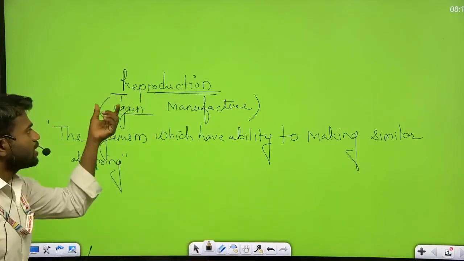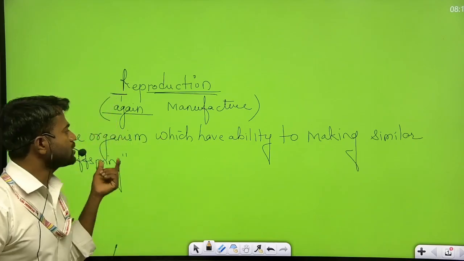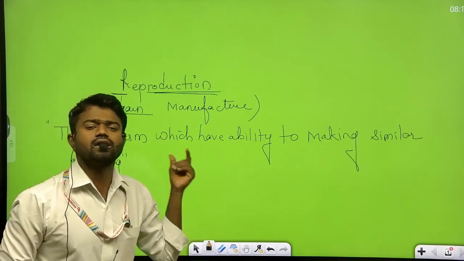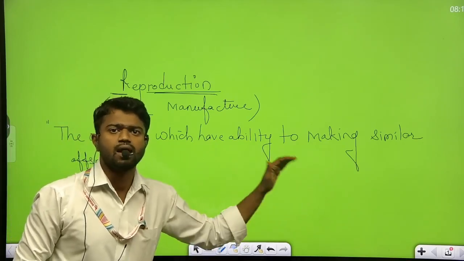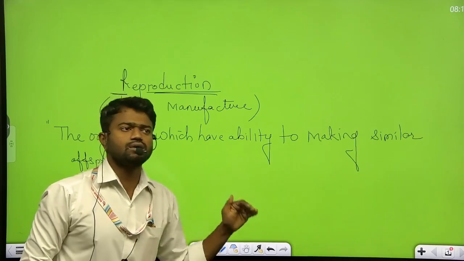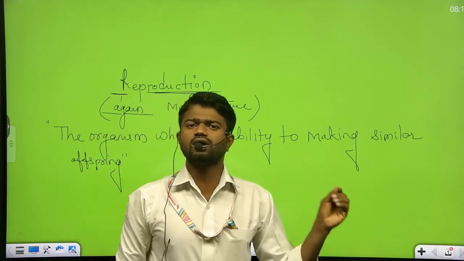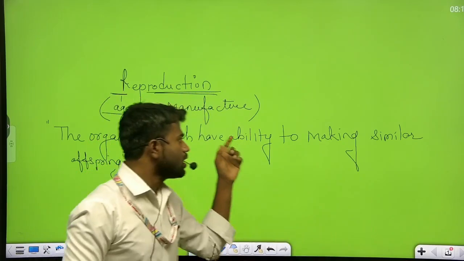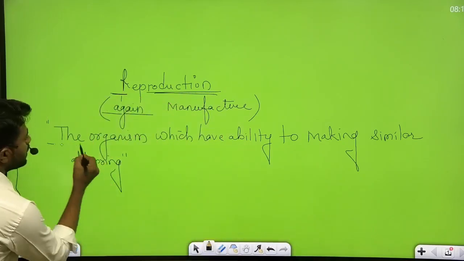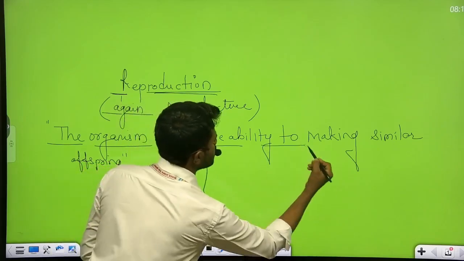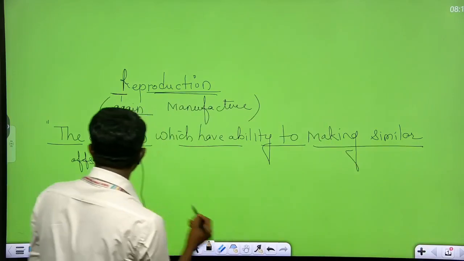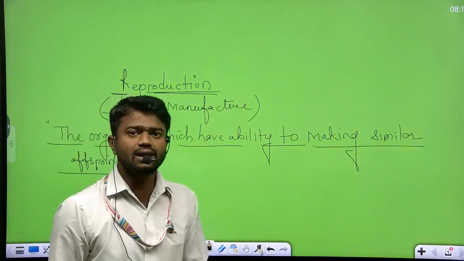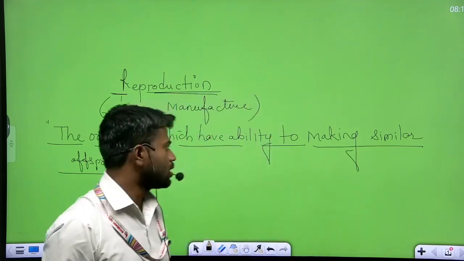So reproduction process requires cells, and the reproduction process depends upon the living organism, because cell division takes place only in the reproduction process. तो यहाँ पर reproduction, the organism which have ability to make similar themselves, ऐसे organism जिसमें एक नए offspring तैयार करने की जो ability होती है, that is called as the reproduction.